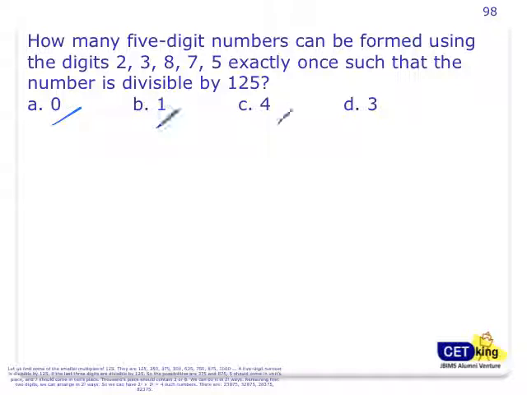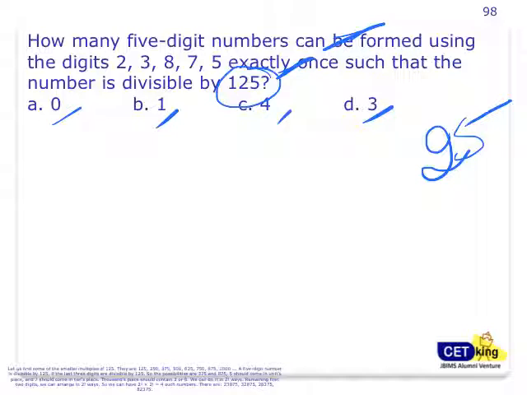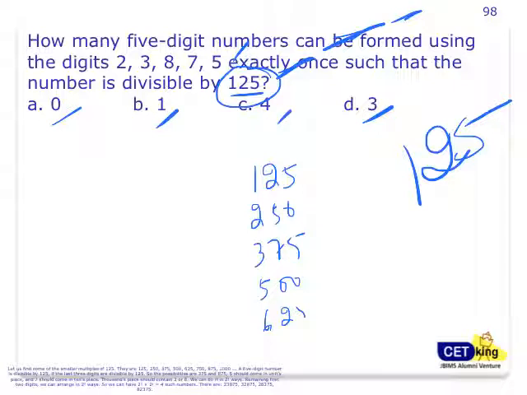Alright, if you look at the options, they are very close. 1, 2, 4, 3. There are not many numbers possible. Now, a number is divisible by 5 if the last digit is a multiple of 5. It is divisible by 25 if the last 2 digits are a multiple of 25, and by 125 if the last 3 digits are a multiple of 125. So all the possible combinations are 125, 250, 375, 500, 625, 750, 875, 000. These are the possible combinations.